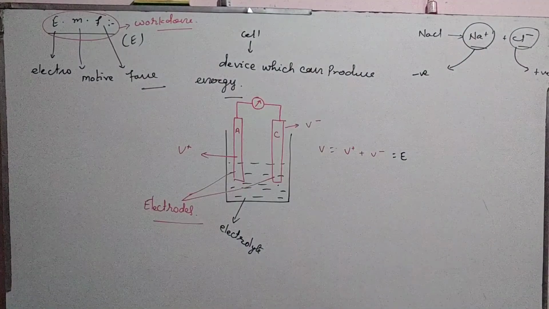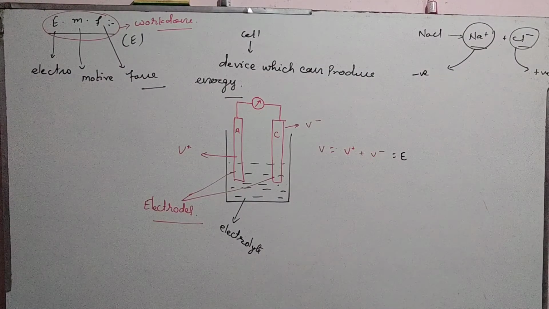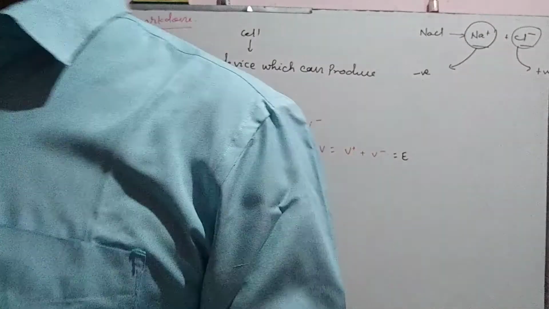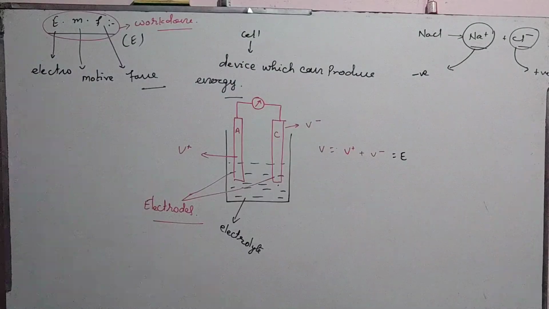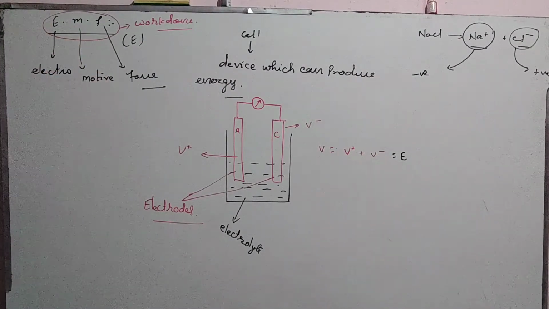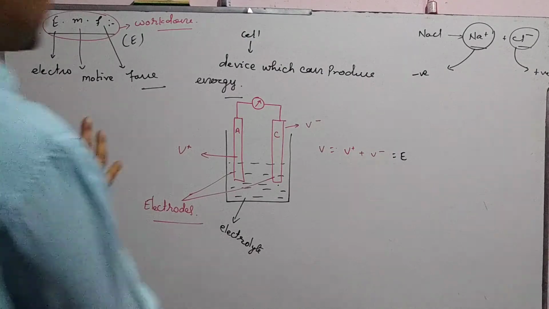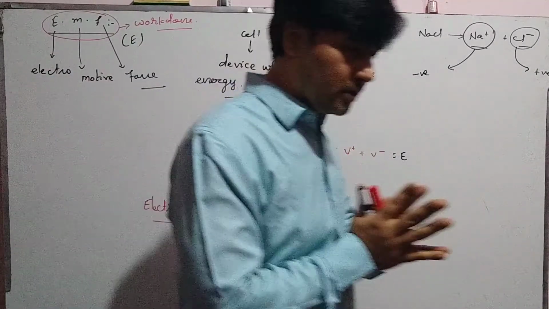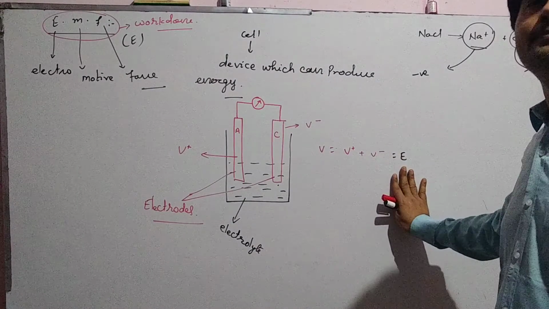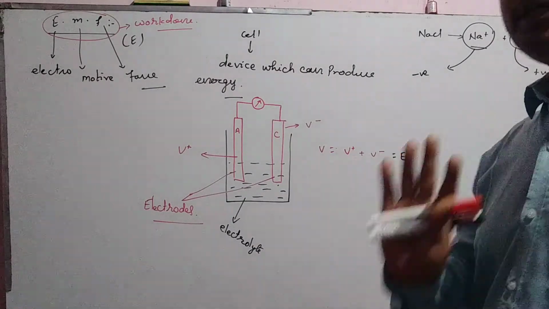External load means external resistance like your bulb, fan, heater, anything. So there is no external load now. So when there is no external load connected with the cell, total work done is called what? EMF.